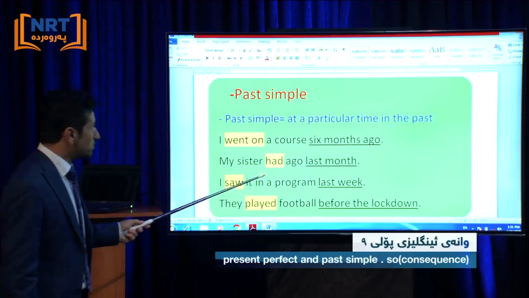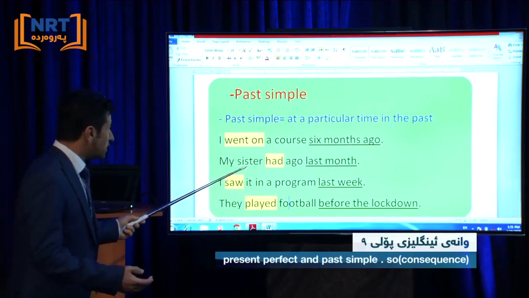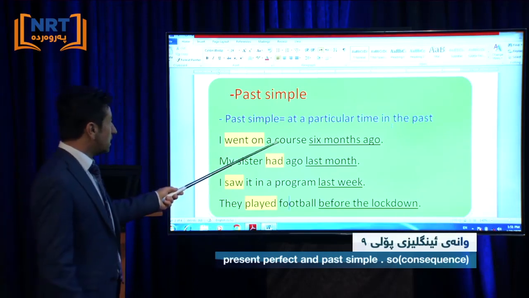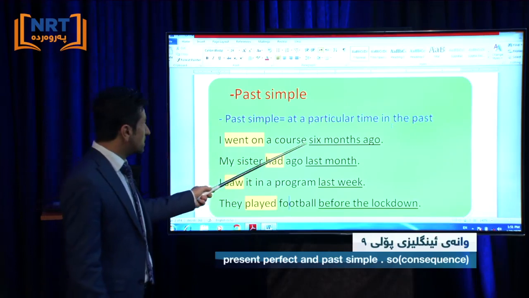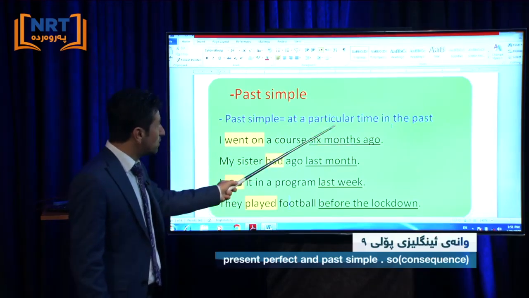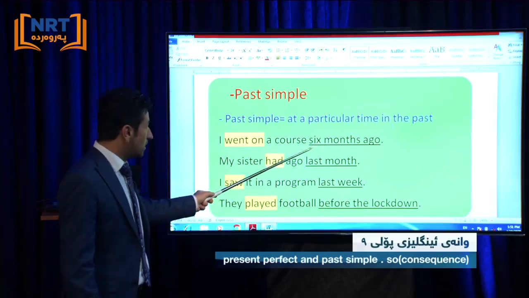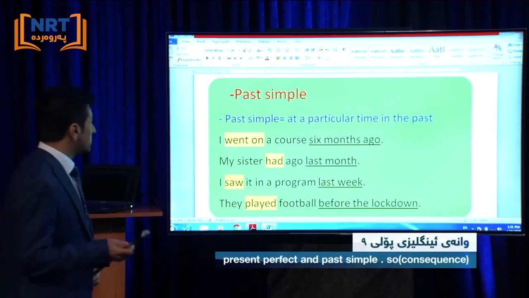It's not like present perfect. It's past, and this is finished. And this course is finished. I went on a course 6 months ago. Look, we said at a particular time in the past. Here we have a particular time: 6 months ago.